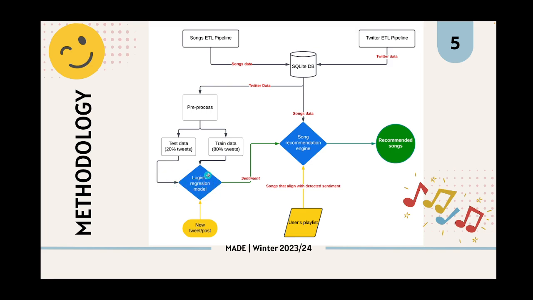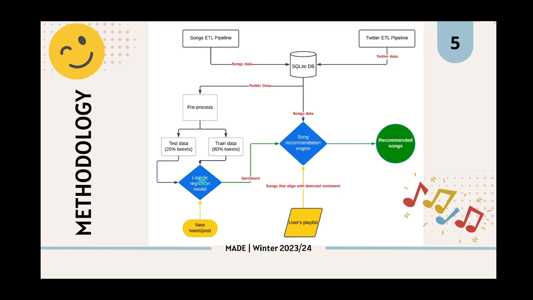The logistic regression model was trained with the training data and evaluated with the test data. Once we have the best performing parameter for the logistic regression model, the model is ready to detect the sentiment from new tweets.